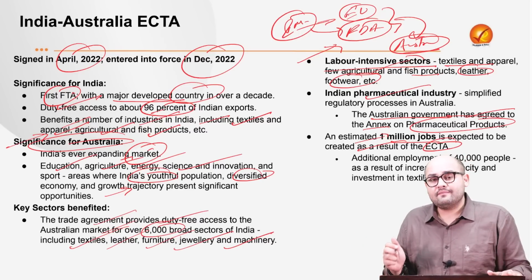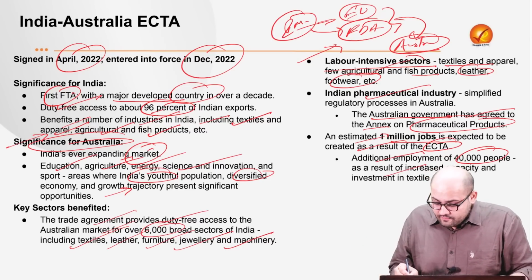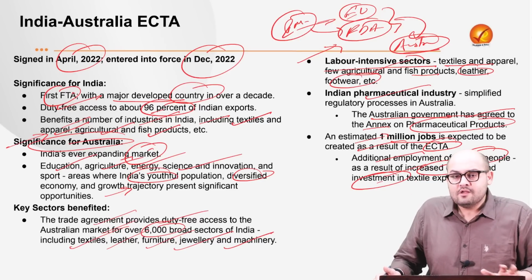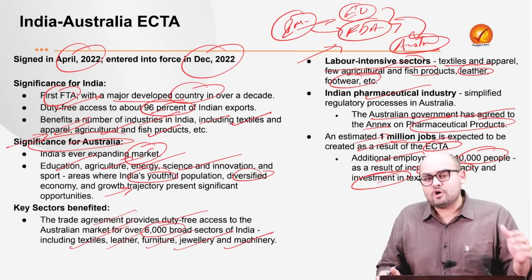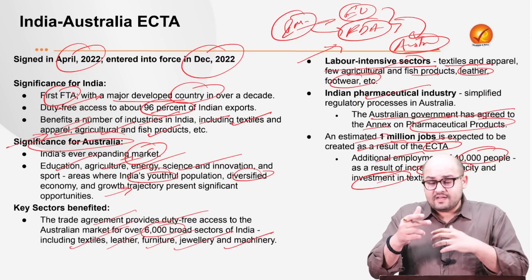Moreover, it offers the advantage of additional employment, almost 40,000 people, as a result of increased capacity and investment, specifically in the textile sector. So what we see is, it's a very short time to judge what the effects of this scheme, of this trade agreement, would be.